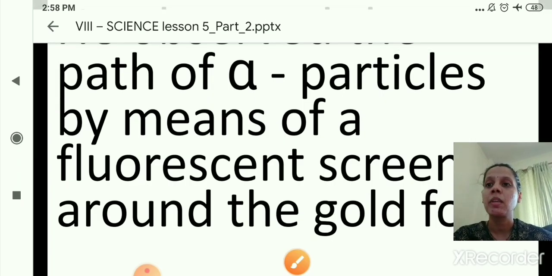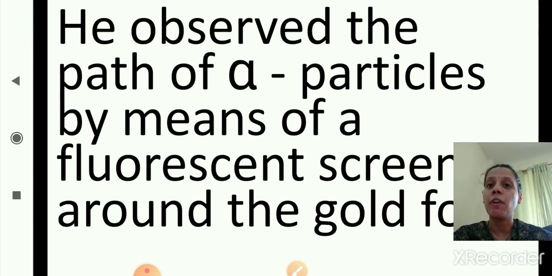Next, he observed the path of alpha particles by means of a fluorescent screen around the gold foil. Just now you have seen in the figure that around the gold foil there is a fluorescent screen. Rutherford observed the path of the alpha particles bombarding the gold foil by means of this screen.